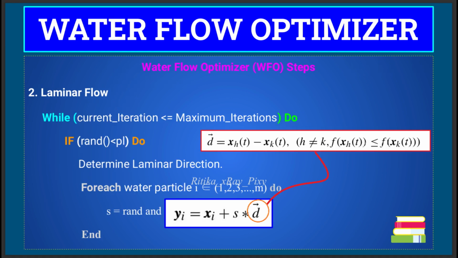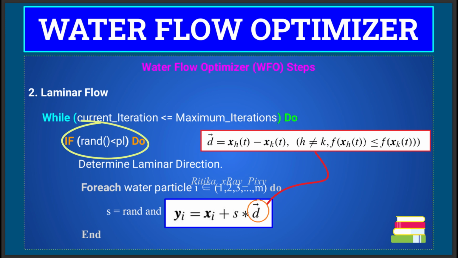Here we have a control parameter, that is PL, the laminar probability. PL is the key control parameter of this algorithm that will determine whether the algorithm uses laminar flow or turbulent flow: laminar flow with the probability PL and turbulent flow with the probability 1 minus PL.